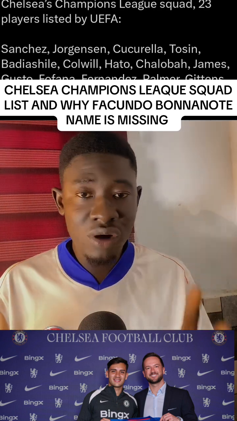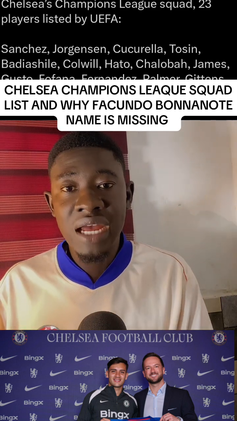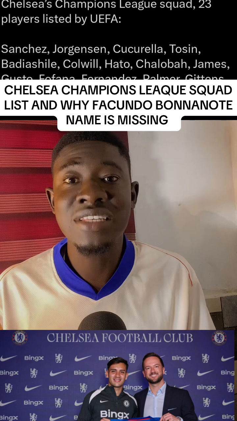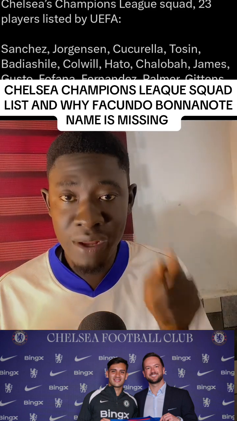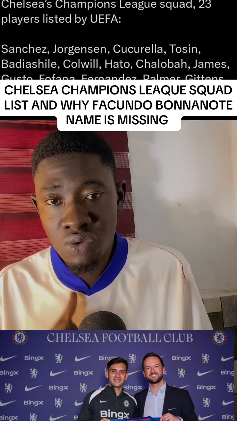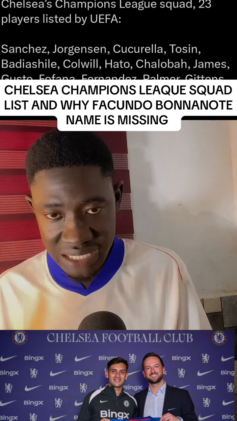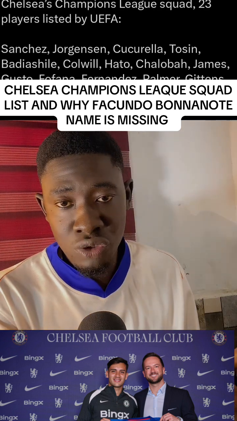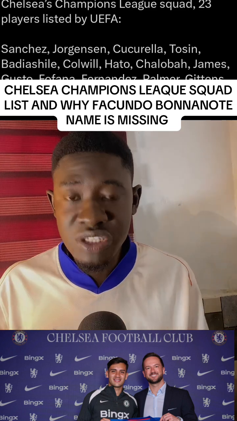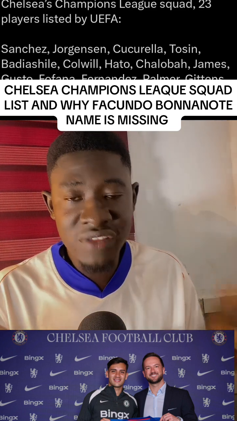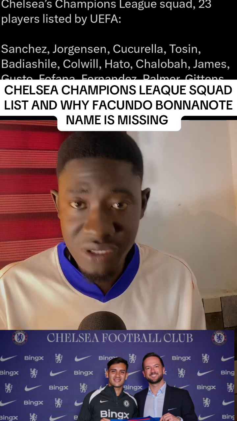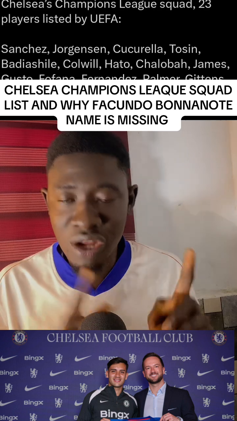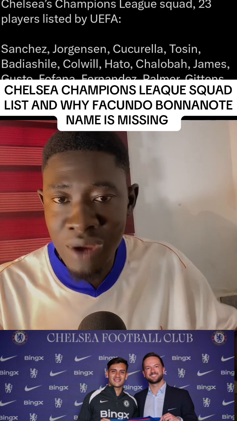Now, the homegrown slots are categorized into 2. Four must be trained by clubs in the same league, and Garnacho falls into that particular category. He's a homegrown player, but he was trained by Manchester United, so he falls under that slot. Then the other 4 slots must be trained by the club itself. So 4 players out of the 8 homegrown players must be trained by the club itself, and that is the likes of James Colwell. So the reason why Colwell is registered ahead of Buonanotte is because Colwell falls into that particular slot.